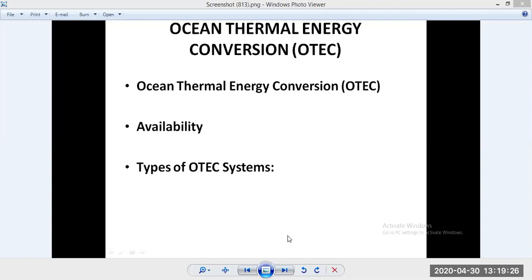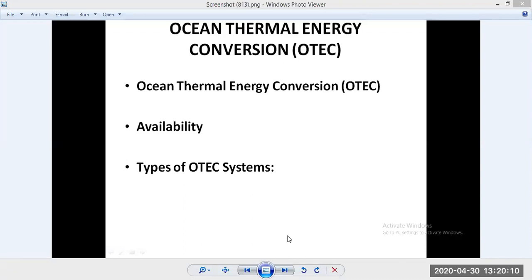Ocean thermal energy conversion. The concept of this type of energy is to convert the temperature difference between the cooler deep water of the ocean and the warmer shallow surface water of the ocean. This temperature difference is utilized to generate steam or evaporated water vapor to run a mechanical power turbine, which is coupled with a generator to produce electricity.